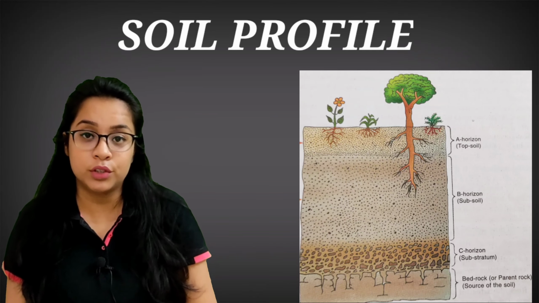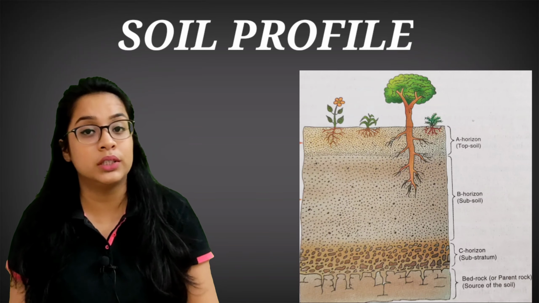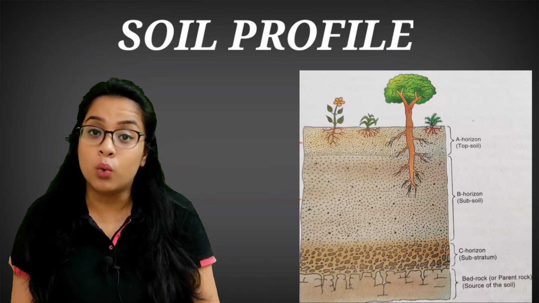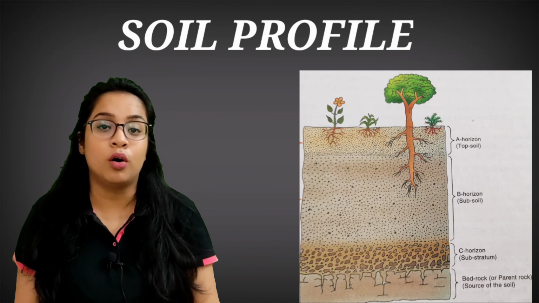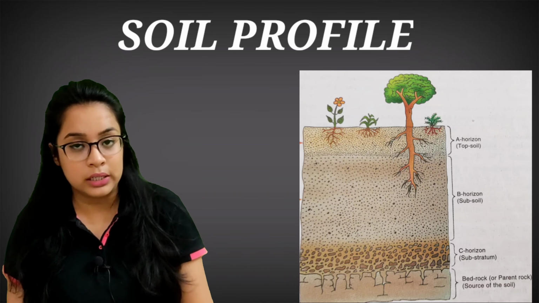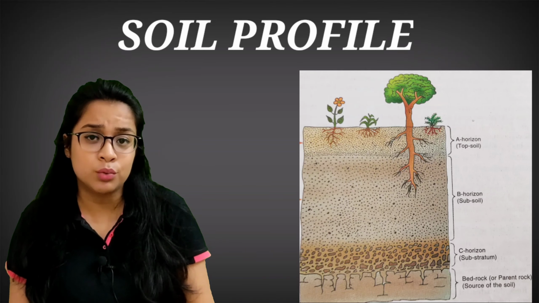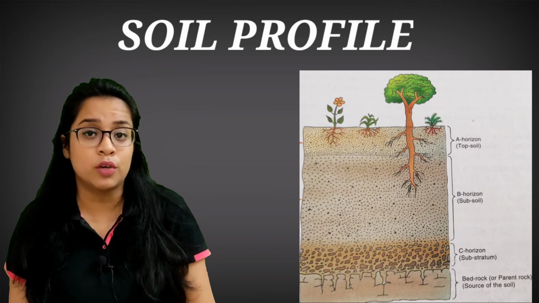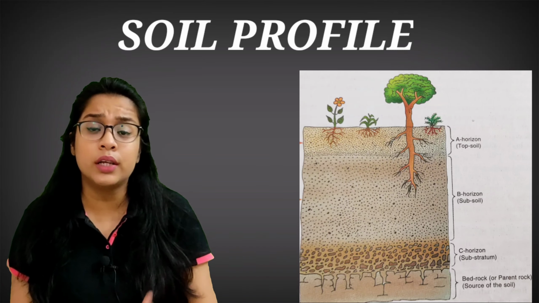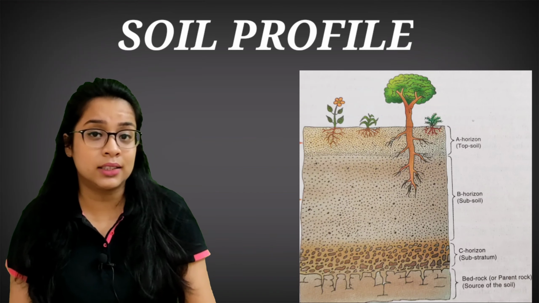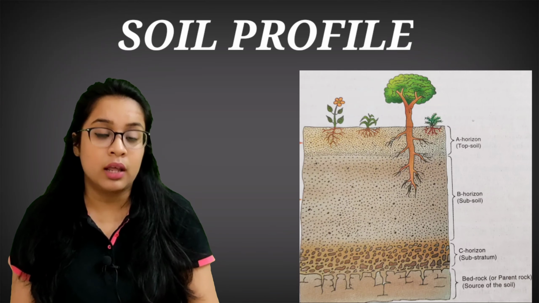The top layer of the soil is called the A horizon. It is rich in humus, so it is dark in color. It can hold a lot of water as well as air. It is the home of all the organisms which live inside the soil, that is the moles, earthworms, even all the roots of the plant penetrate in the topsoil. Topsoil is very fertile.